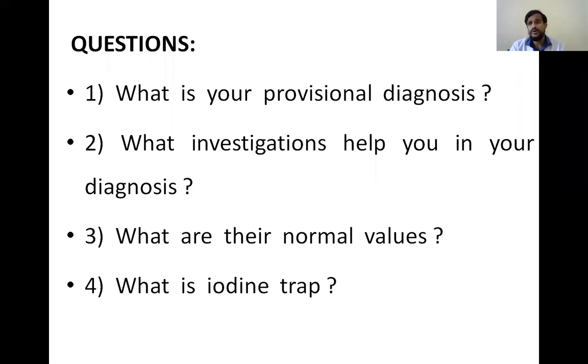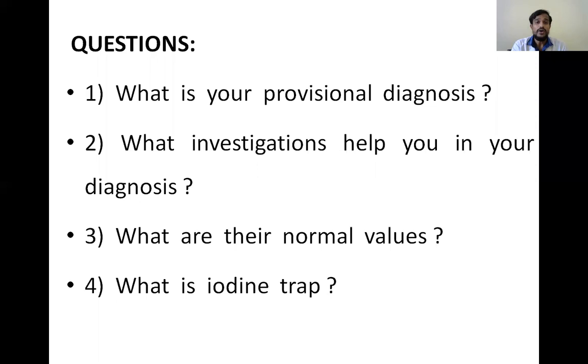So not much information is given in this case. Only the clinical features are given. No generalized investigation results or specific investigations. Like in the first case, the general information, the blood smear, is taken, and the specific information is also given in the gel electrophoresis. In the second case, in hepatic jaundice, at least some investigations are given. But in this case, no information is given about the investigation.